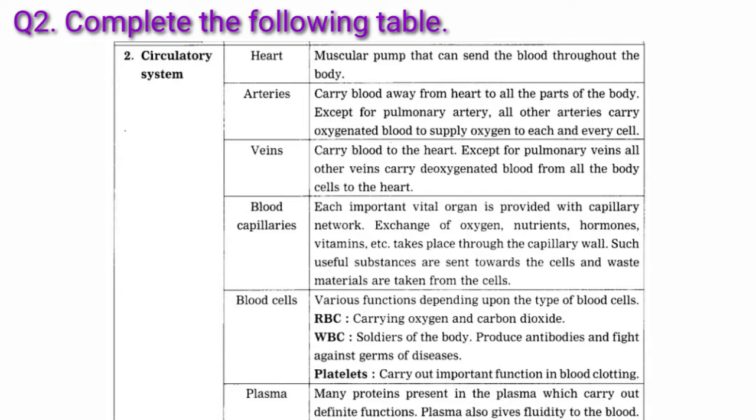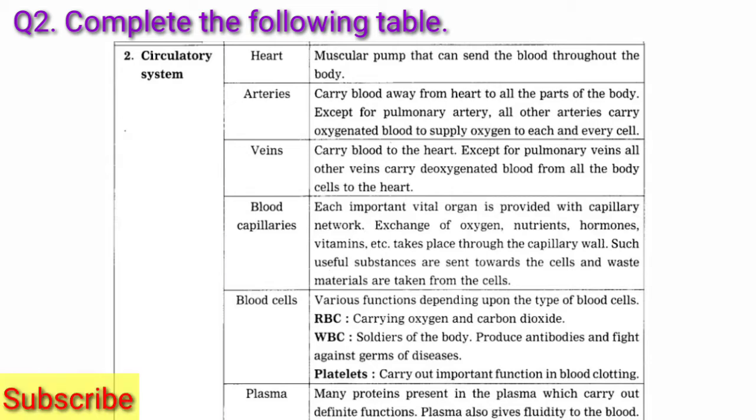Blood capillaries. Its function: each important vital organ is provided with a capillary network. Exchange of oxygen, nutrients, hormones, vitamins, etc. takes place through the capillary wall. Such useful substances are sent towards the cells and waste materials are taken from the cells.